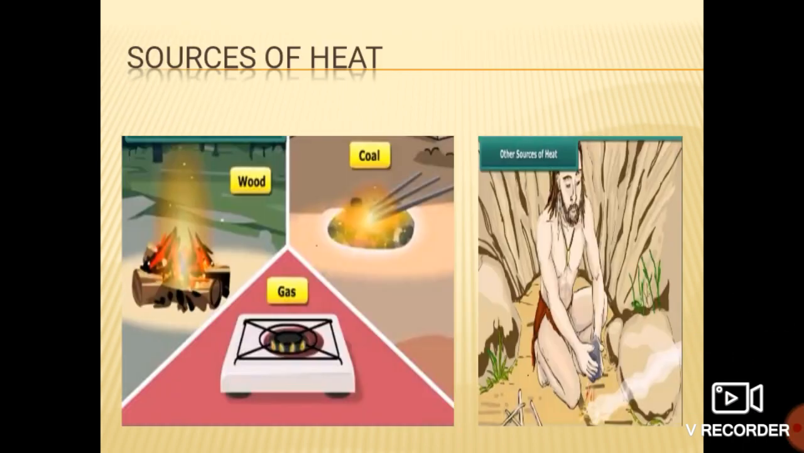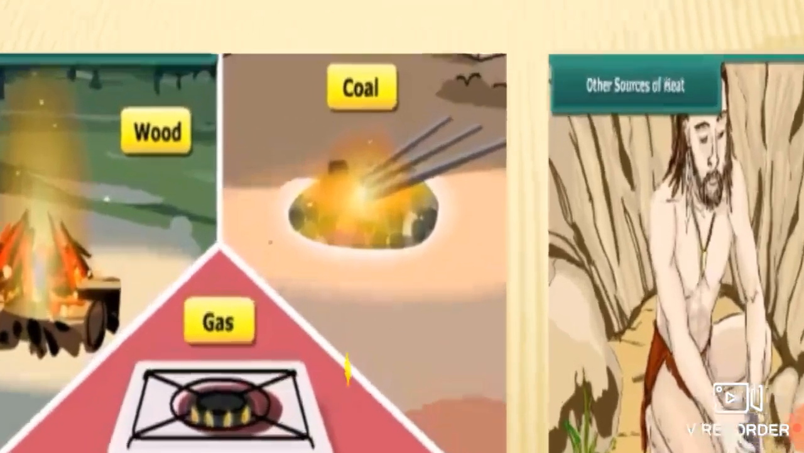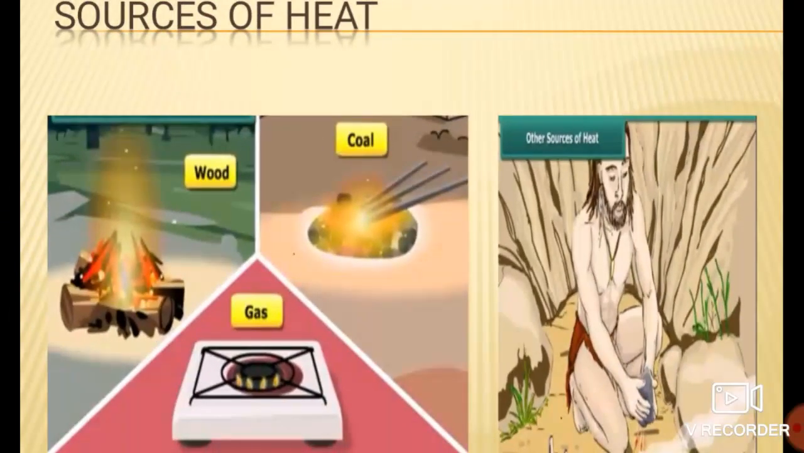So students, what is shown in this picture? See, these are the sources of heat. Gas is available in our home. You have also seen that sometimes wood is burned. Okay, and the third one is coal. So gas, wood and coal, these three are the sources of heat, or the things from which we get heat easily.